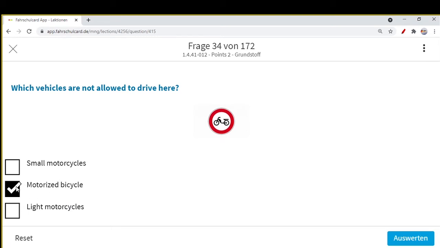Oh sorry, I said it wrong. No bicycles are allowed, only small motorcycles and light motorcycles are allowed, but no motorized bicycles or bicycles themselves are allowed over here.